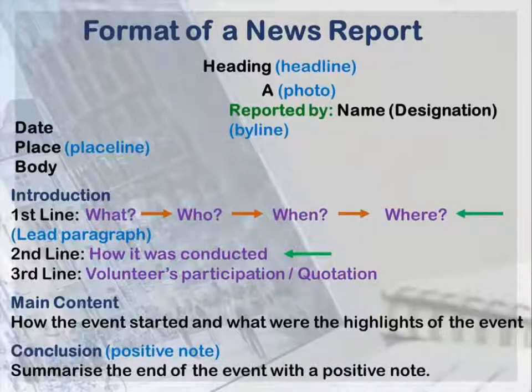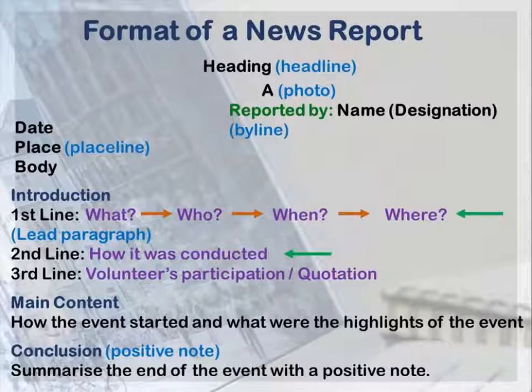Now let's see the format and structure of a news report and how we have to go about the steps we have learned so far. In the first line, in the middle, please write the heading of the report in capital letters. The heading contains the event's name. After that, in the right-hand corner, write reported by, or by, name of the reporter and designation, if any. In the right-hand corner, the place of the report, and below that, write the date on which the report is written. After that comes the body of the report. The body of the report is divided into 3 parts: introduction, main content, and conclusion.